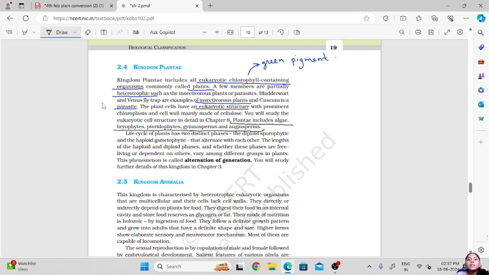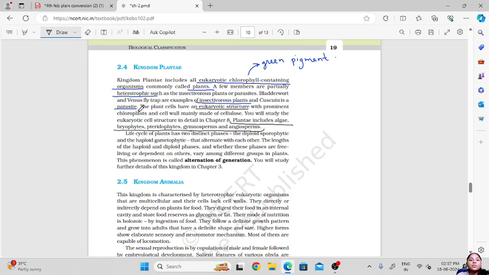Then pteridophytes are all the ferns. Gymnosperms are the trees like cycas, pine trees and all, in which the seeds of the plant are naked, without the covering. Then they also do not have flowers. Then angiosperms are the flowering plants in which the seeds are enclosed in the ovary.